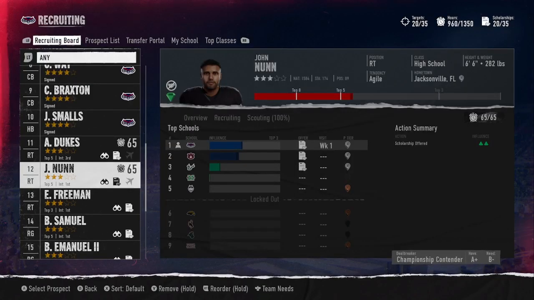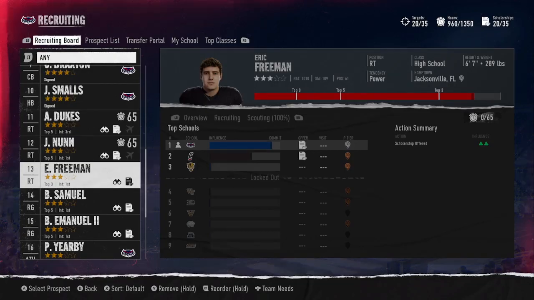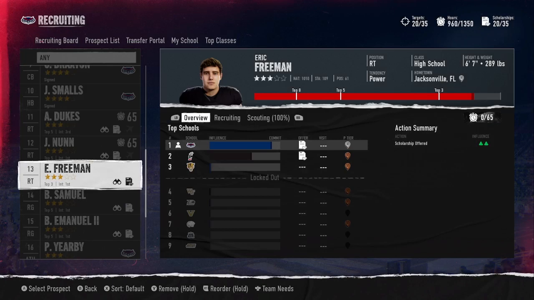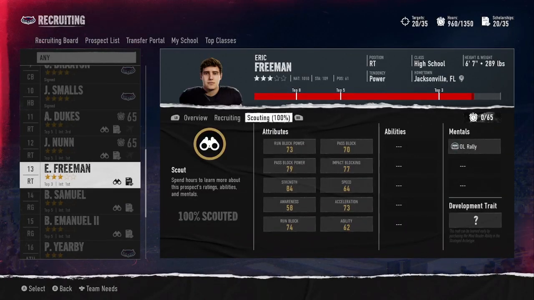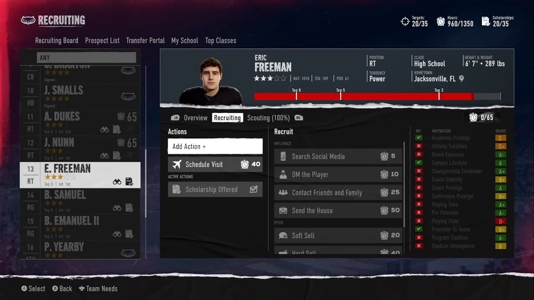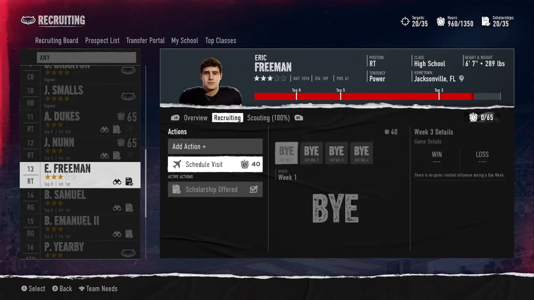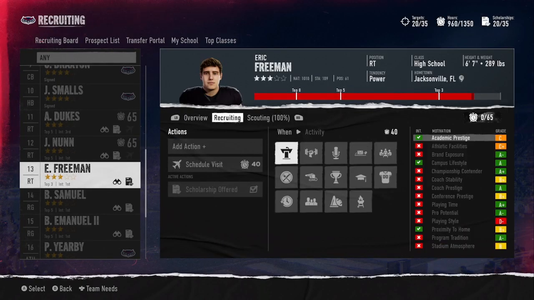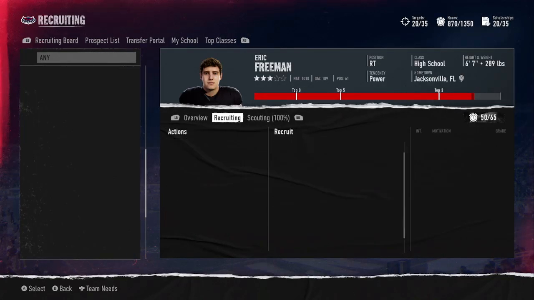So we're in good standing right now as long as we can get some of these guys to commit to us. Let's see. Eric Freeman. He's got us pretty far ahead. He's got us number 1 in his interest. So we just got to close the door on everybody else. Well, it's really only one other team that we're competing against. So let's see. Campus Lifestyle is an A. I think we're going to roll with Campus Lifestyle. All right. So send the house.